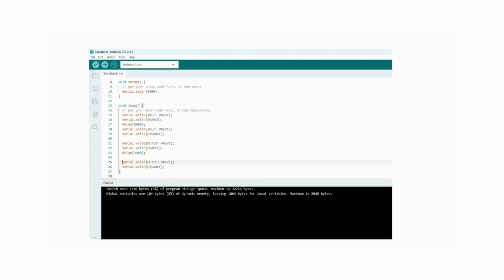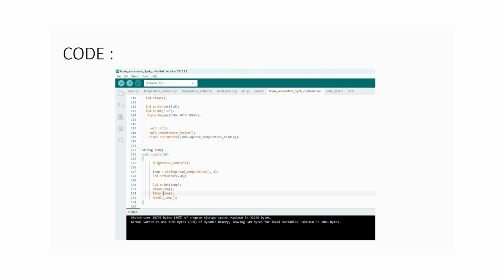In conclusion, our project demonstrates the practical application of IoT in automating household and industrial processes. Looking forward, we plan to expand this system by integrating more sensors and controls, which will enhance the automation and efficiency of our sector.